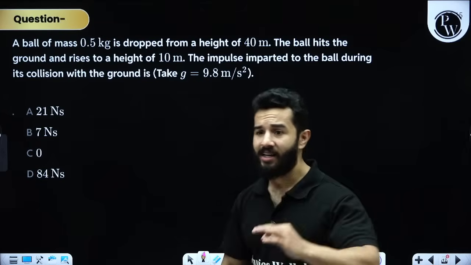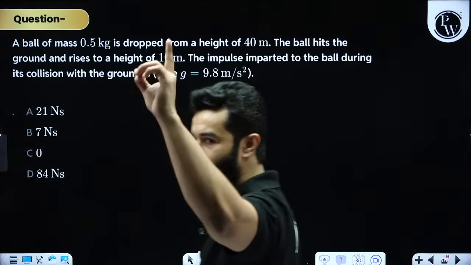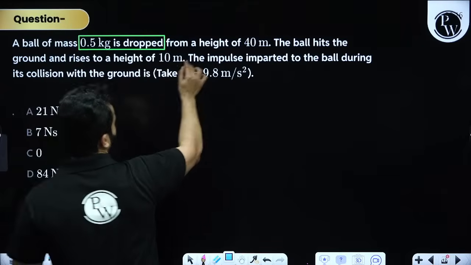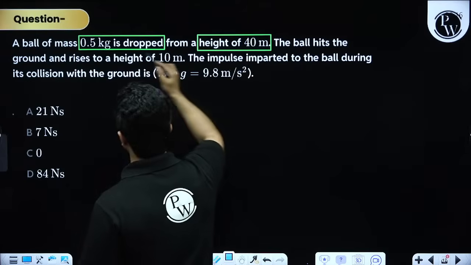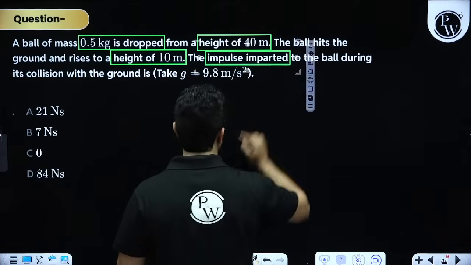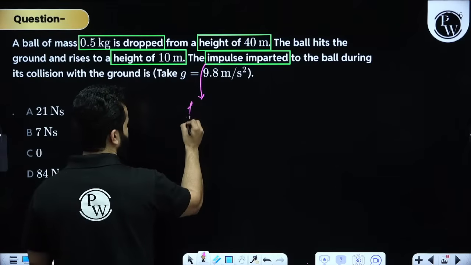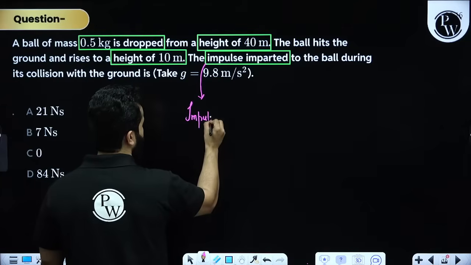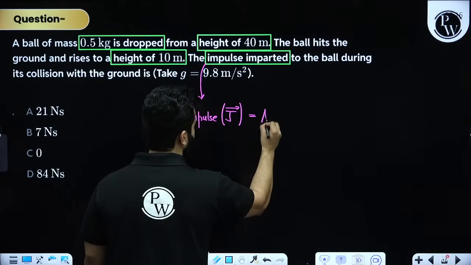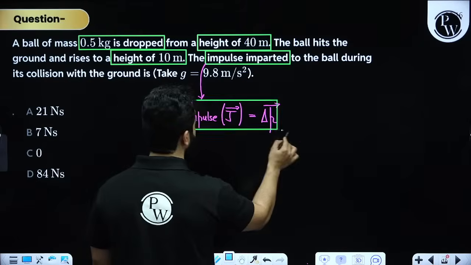Next problem. Again, a doable, easy problem, my dear friend, from NEET 2025. A ball of mass 0.5 kg is dropped from a height of 40 meters. The ball hits the ground and rises to a height of 10 meters. The impulse imparted. My dear friends, you are going to use the concept of impulse, which we denote as J vector. It is nothing but the change in linear momentum, my dear friend.